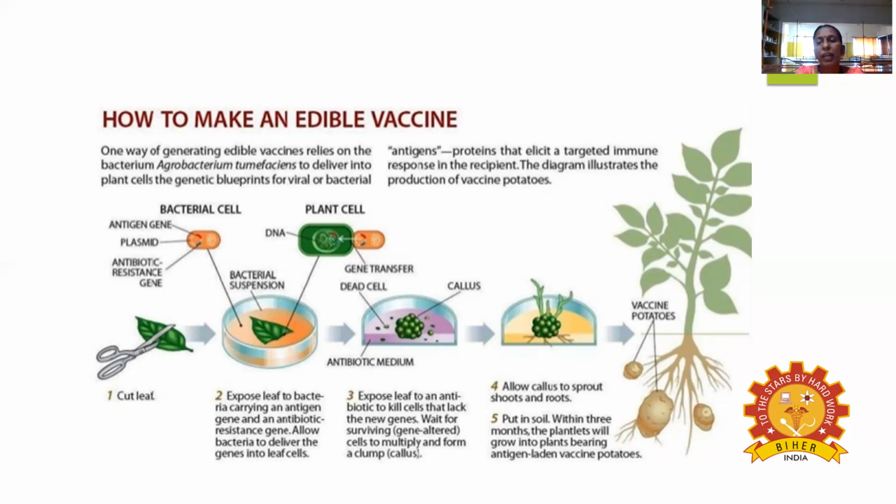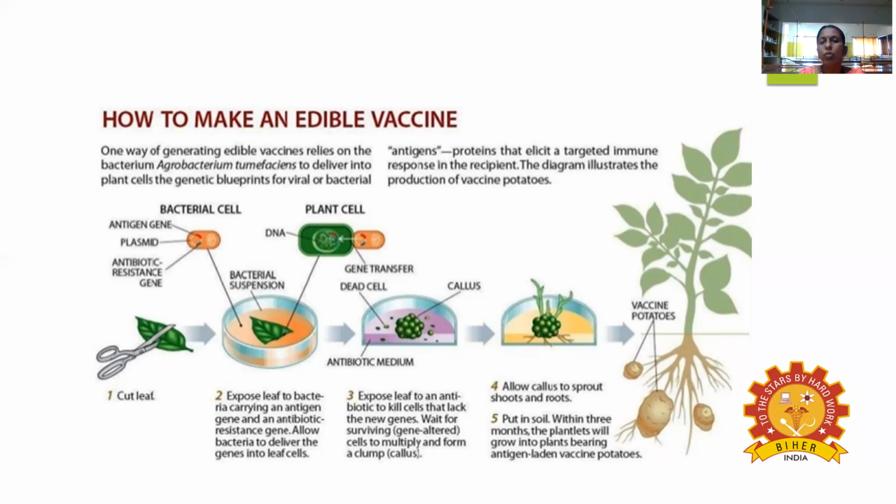So the Agrobacterium contains the antigen gene. Okay, the antigen gene is present in the plasmid. And what marker is present? An antibiotic resistance gene is present. Okay, the first step is you cut the leaf, and after cutting the leaf, come the genetic engineering aspects. What is needed? A plasmid, right? The plasmid is in the Agrobacterium, and that Agrobacterium contains the antigen gene. Now we put it in the bacterial suspension. After putting it in the bacterial suspension, the DNA conjugates with the plasmid. Okay, so the gene is transferred from the bacteria into the plant.